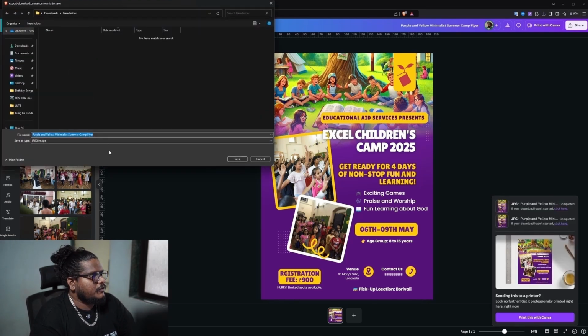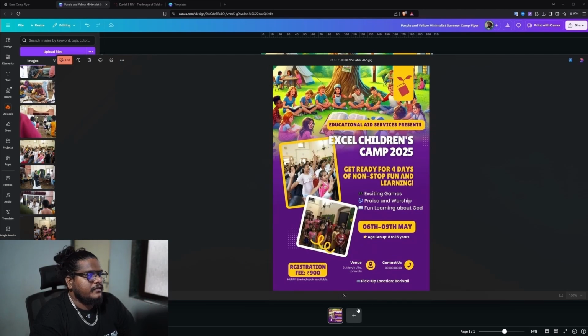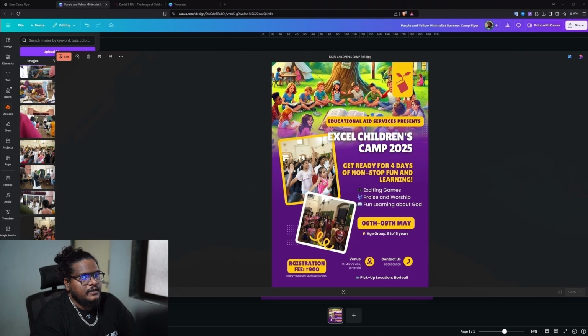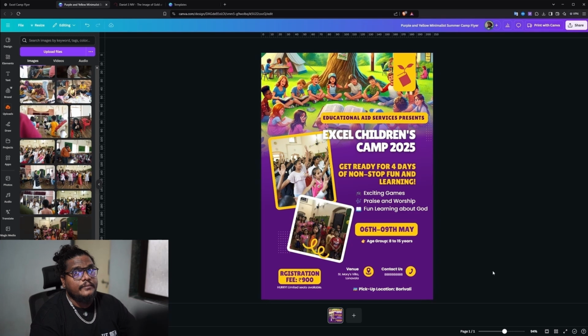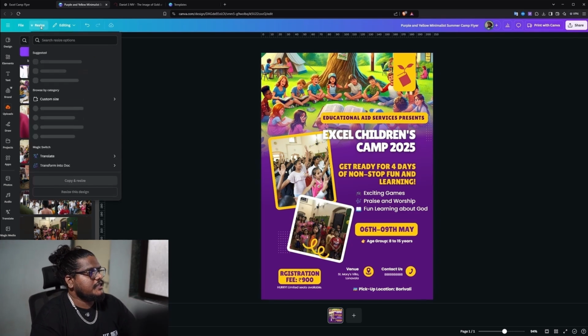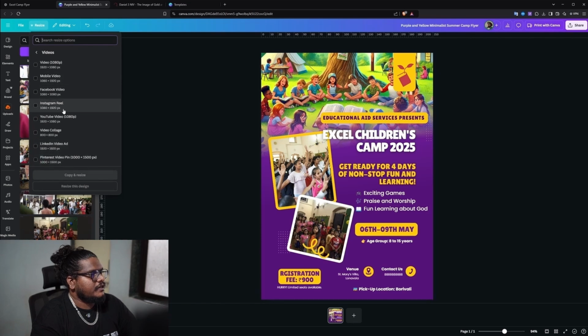So now as you can see, after processing, you can just rename the file and save it. So your flyer is ready to be shared on any social media platform that you want. Now as you can see, this design is very flat and it's just an image, and if you want to add motion to it to make it look more impactful, you can just create a motion. So just go to resize, and we'll go to the video option, and from there we'll select mobile video. Just click there and copy and resize.